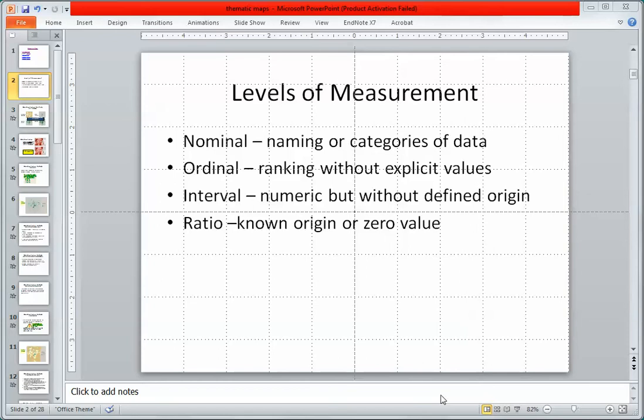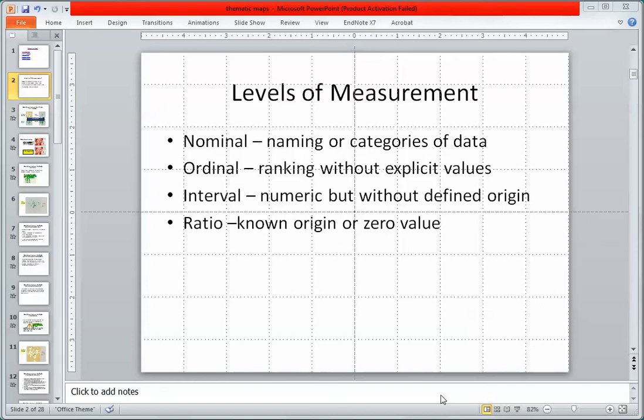And the way I want you to think about this, the classic one is, of course, temperature in Fahrenheit. So we can say that 50 degrees Fahrenheit to 60 degrees Fahrenheit is an interval of 10 degrees. Furthermore, negative 10 degrees Fahrenheit to 0 degrees Fahrenheit is 10. But what we really can't say is 50 degrees Fahrenheit is twice as hot as 25 degrees Fahrenheit, because in fact it really isn't. Remember that the absolute zero origin is not 0 degrees Fahrenheit, and so we can't really work with it that way.